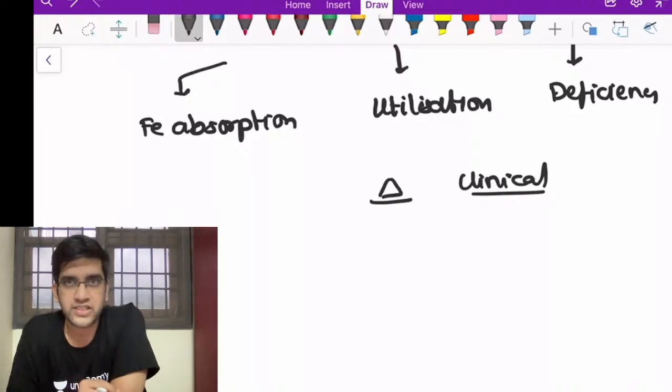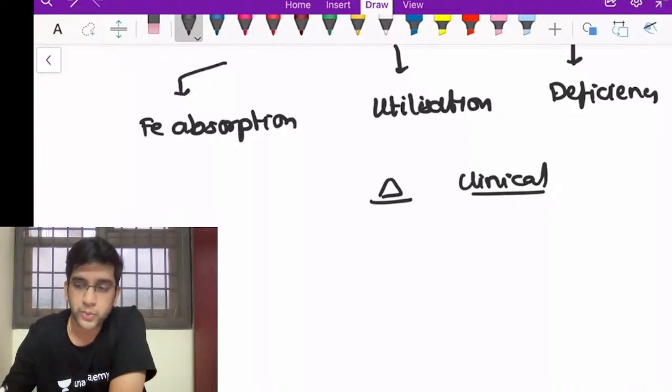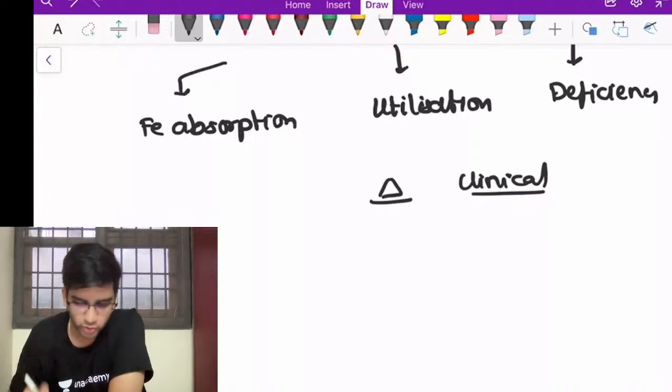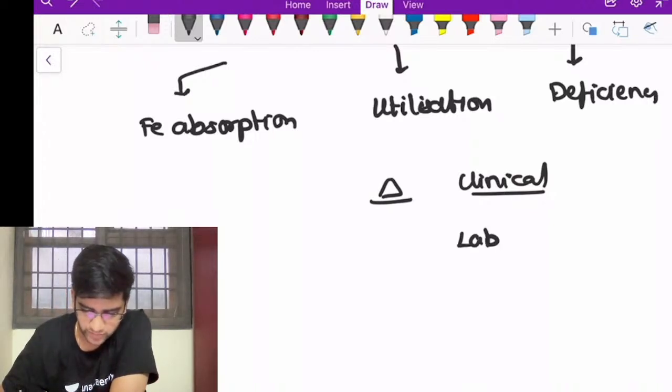So we'll look at the CBC values and serological values, iron studies, not just restricted to the 4 tests. We'll look at what a serum transferrin receptor is, which came in an exam recently, INICET. We will also have a look at free erythrocyte porphyrin, which might be required for you in future if any questions come on that. And again, a quick look at treatment, right?